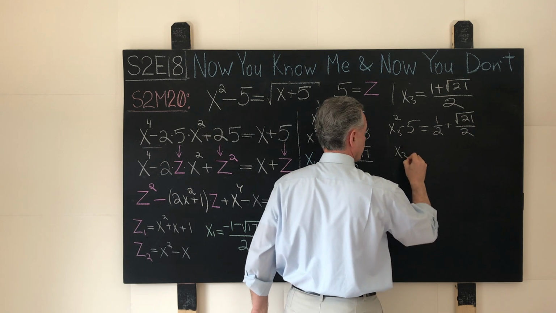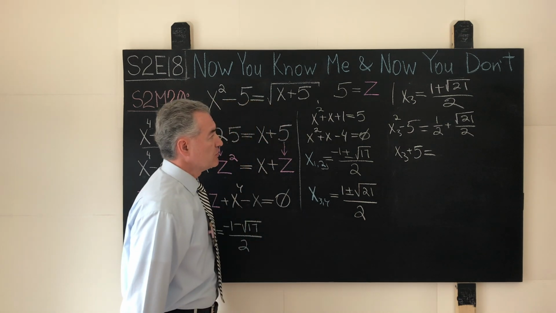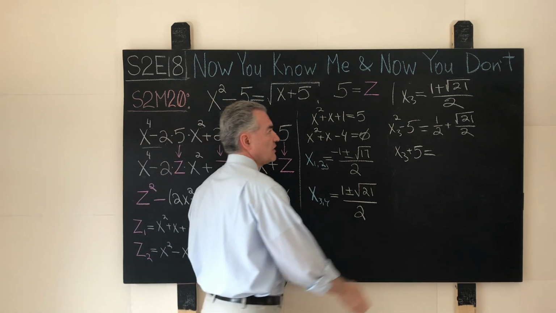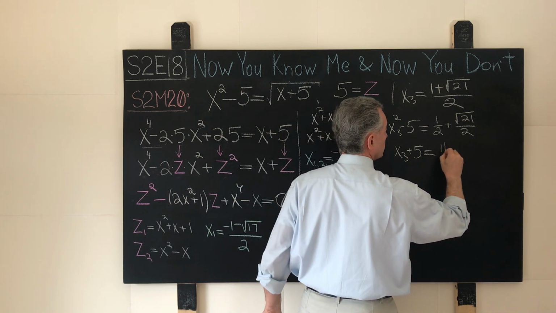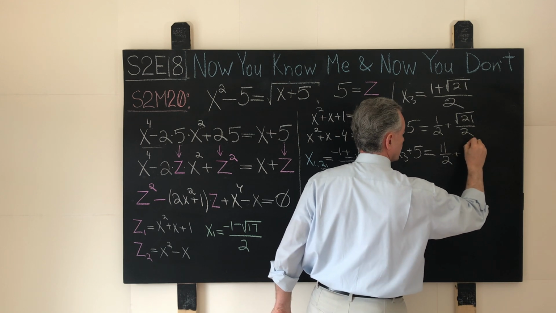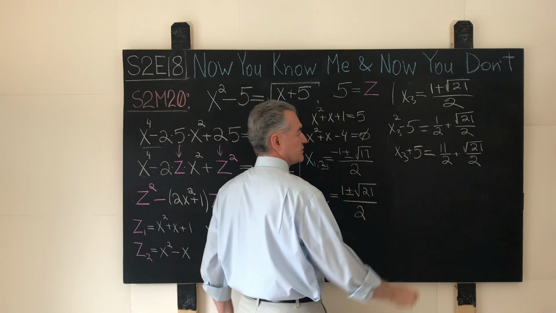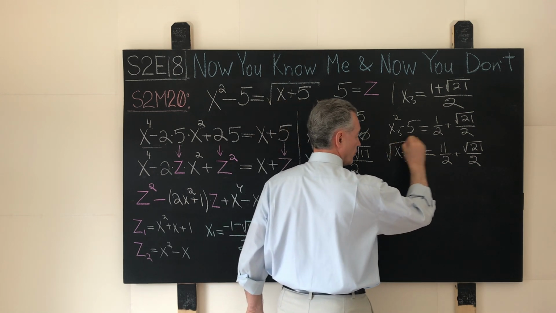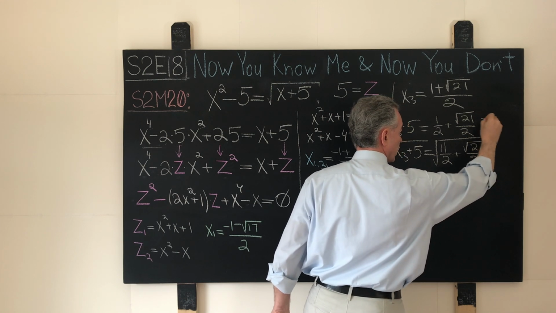Now, what about the expression which says square root of x plus 5? So x3 plus 5 in this case will be what? It will be 11 over 2 plus square root of 21 over 2. And the question is whether the square root of this is the same thing as this.